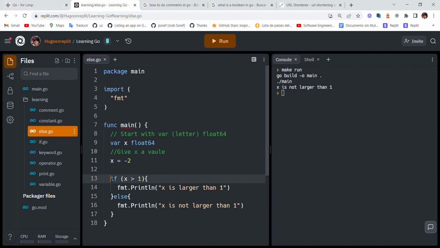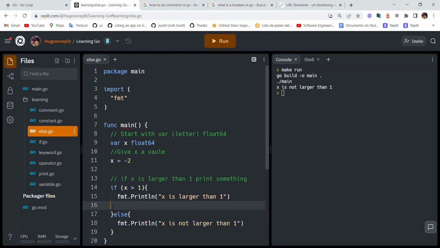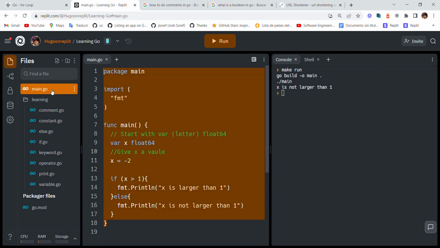And then if x is larger than 1, print something, and then the same but smaller. Okay, yeah, really good actually.